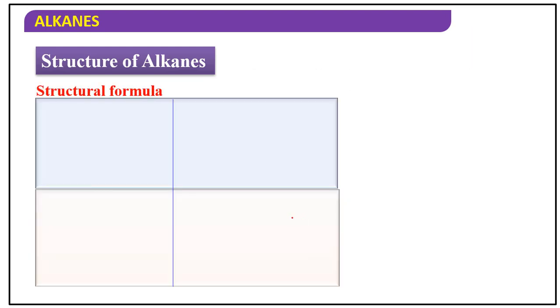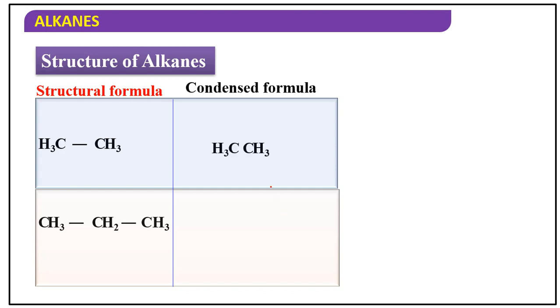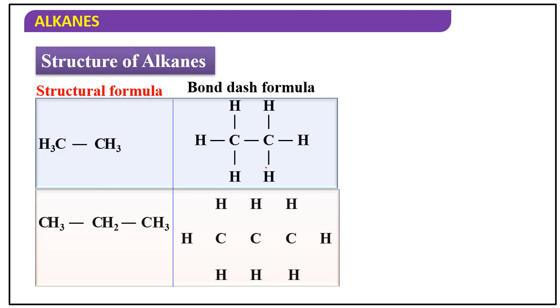Structural formula. We can represent alkanes by different methods. Here is the structural formula of ethane. In the condensed formula we can write it like this, and the molecular formula is C2H6. In the bond-dash formula, we represent each and every bond, even the C-C bond and C-H bond.